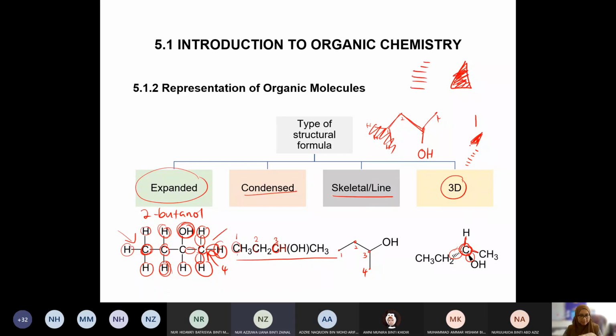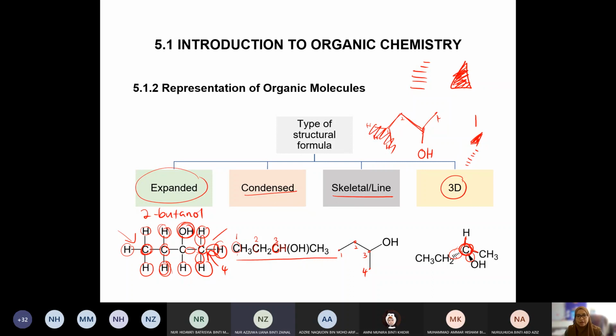Sebab wedge yang hitam tu, okay, the one that we see at the front, going into the sea. Maksudnya kita nampak dekat depan. Kita nampak dia dulu. Okay, and then yang dashes tu kenapa? Sebab dia dekat belakang. Dia duduk dekat belakang. Okay, so itulah 3D. So that normally kita akan target satu atom lah sebagai our focus.